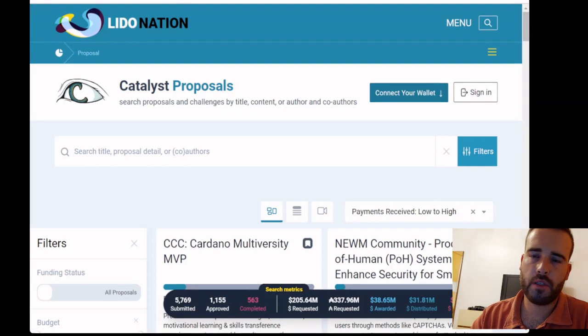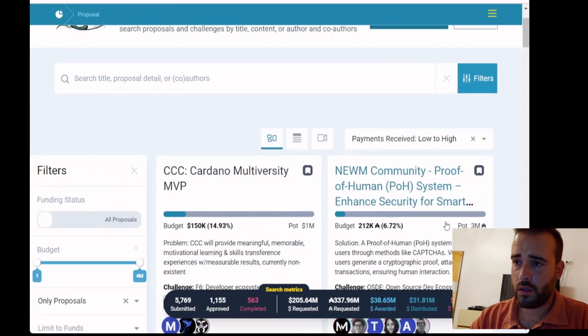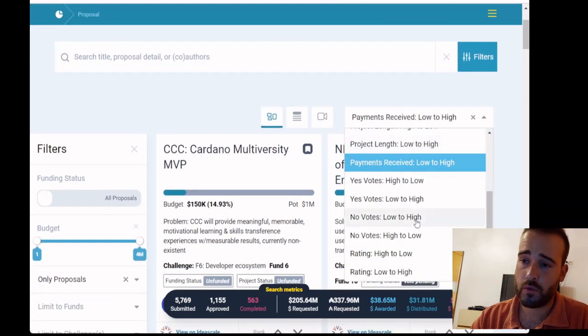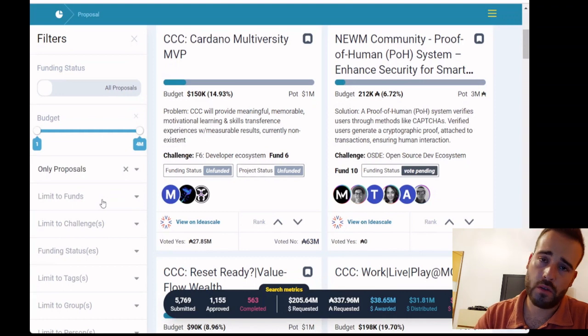So here we have the Lido Nation website, as we can see here, and we have here several proposals. So we can filter them by whatever we want: yes votes, no votes, project length, whatever. We have a lot of filters here, and this is very good. It's very easy to use and very useful because you can come here to the filter.